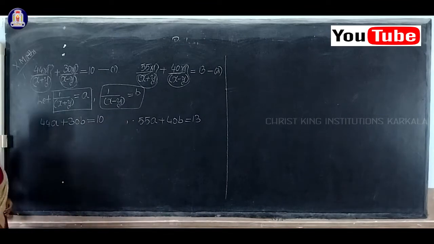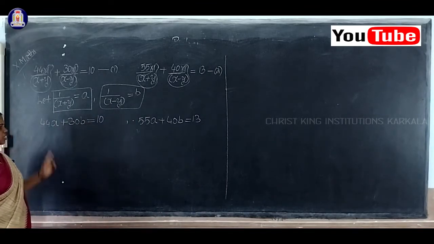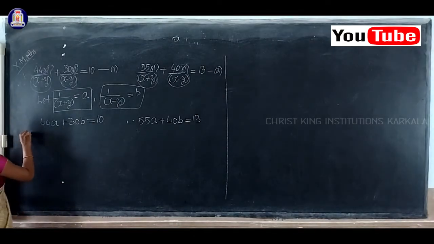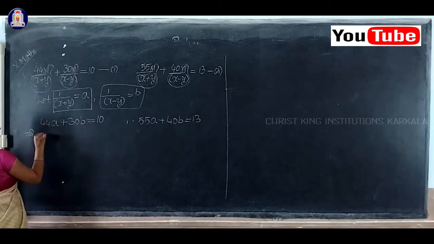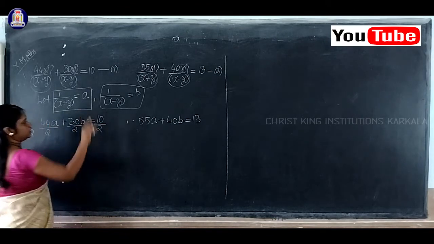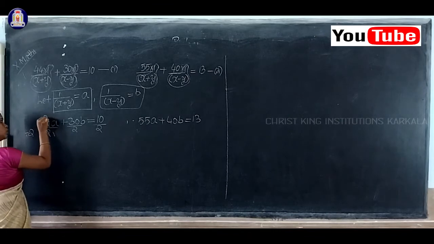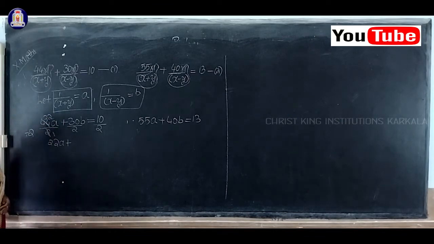See here 44, 30, 10. Shall I simplify this? So I'll divide this equation by 2: 44 by 2, 30 by 2, 10 by 2. Two 22s are 44, so I get 22a.